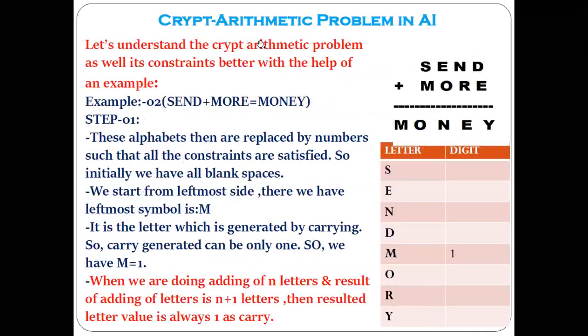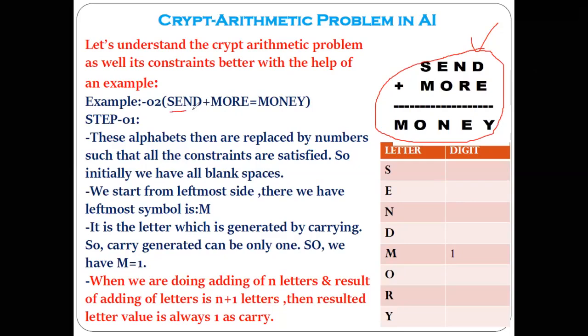Now let's see the example how we can encrypt this particular message. Means what? Now here we are going to replace these alphabets by some numericals, by some numbers. Okay, let's see.